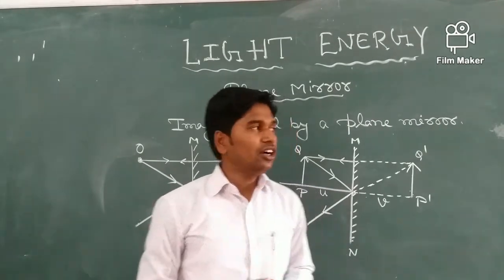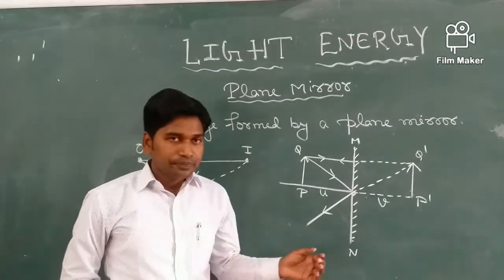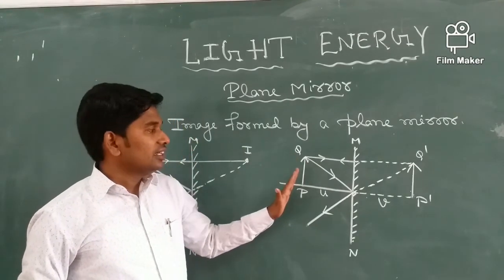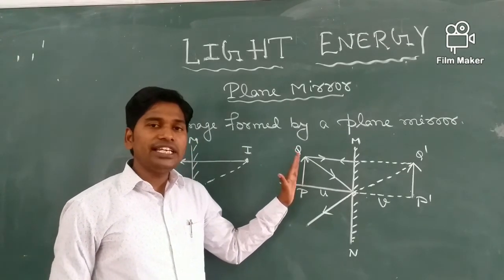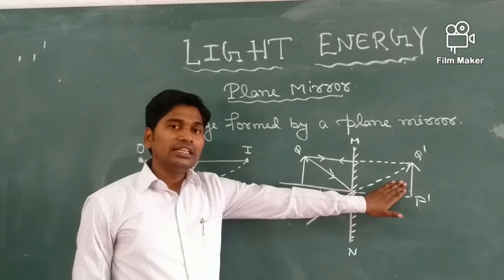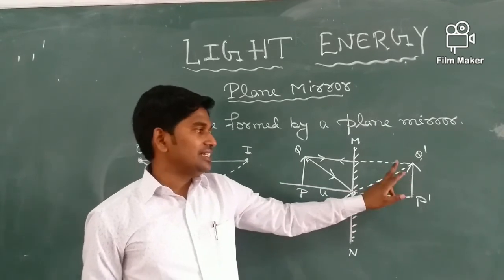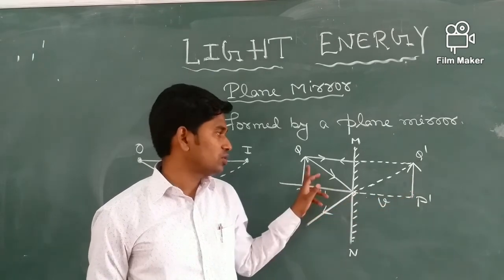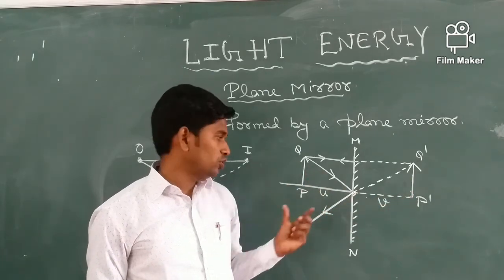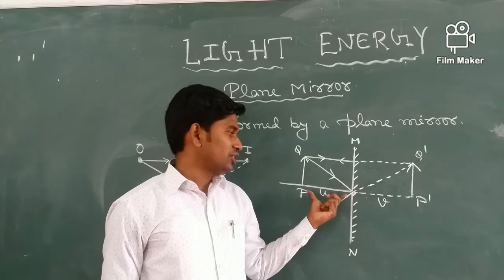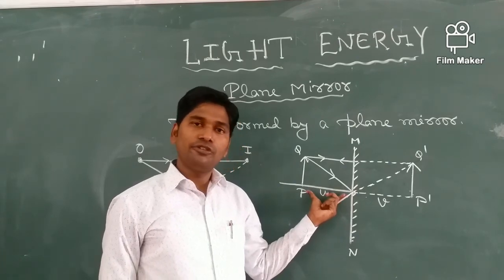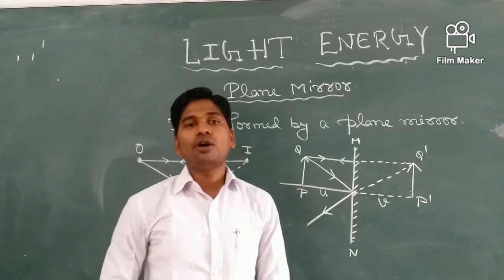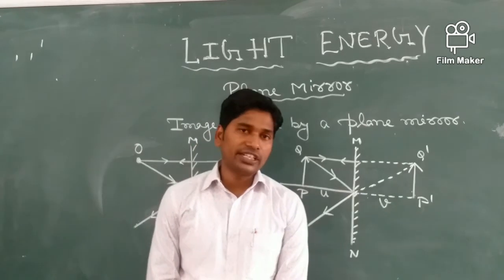Once again I am reminding all of that. The first one is that the image formed is virtual. Second, the image is erect. Third, the size of the image is equal to the size of the object. Fourth, the image distance is equal to the object distance. Fifth, the image formed is laterally inverted.